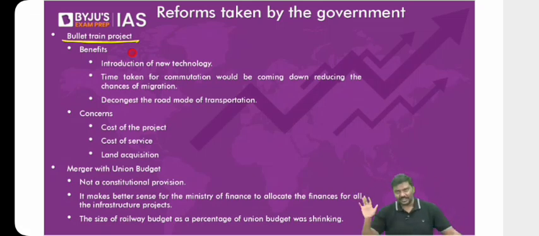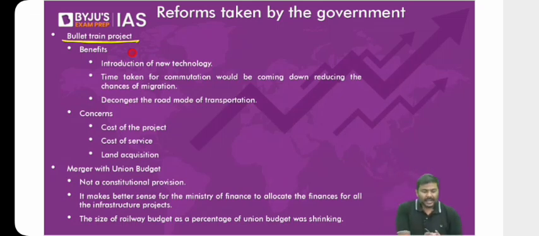As per Government of India's report, right now the time for transportation between these two cities, Mumbai and Ahmedabad, is somewhere around 8 hours. With the implementation of the bullet train project, it will be cut short to 2 hours. Point number two, it's an introduction of a new type of technology. Whenever you introduce a new technology, it is always considered favorable for the improvement of the sector.